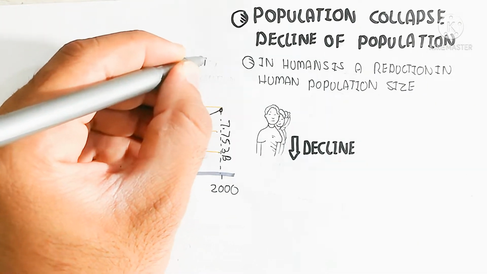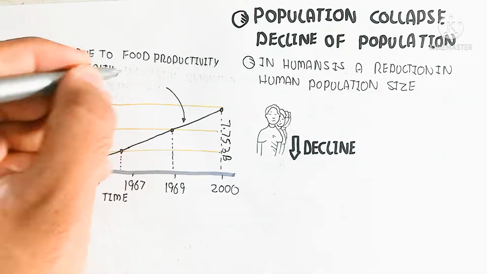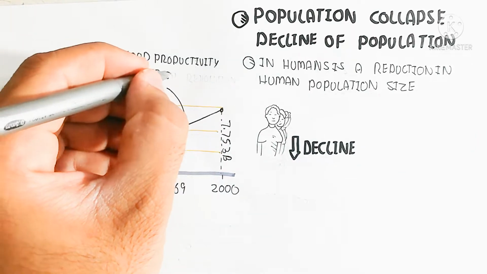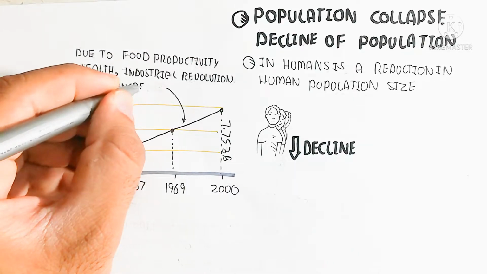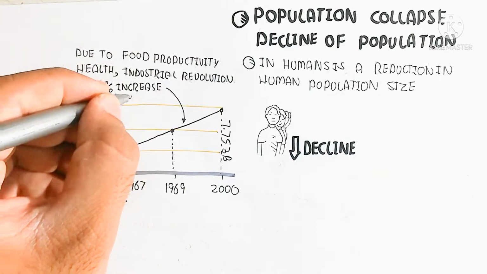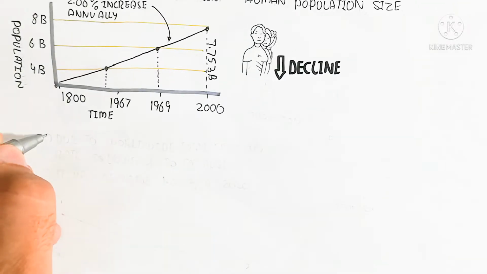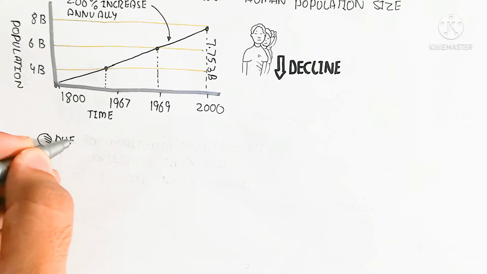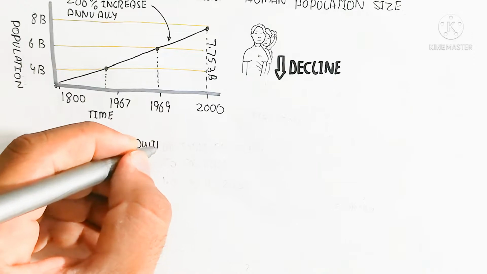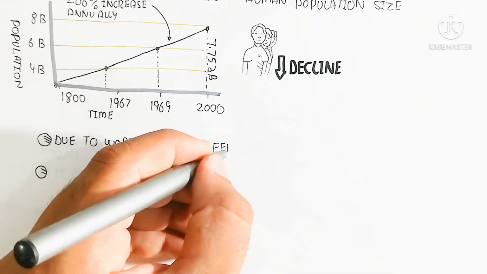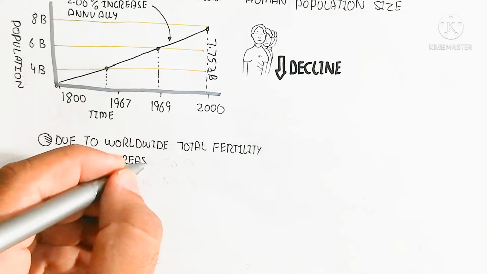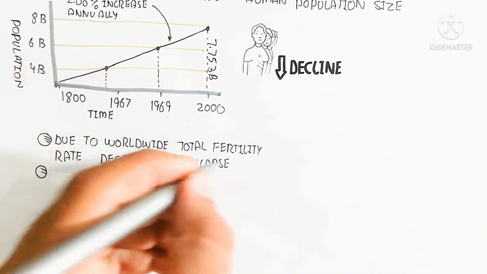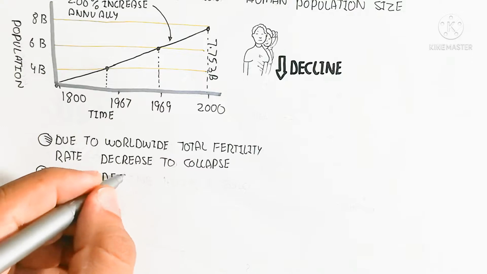Due to food productivity, health, and the industrial revolution, the population is increasing by 2.06% annually, and it is going to continue to increase. Why? Because food productivity, health, and the industrial revolution are creating more food, more health awareness, as well as more technology.